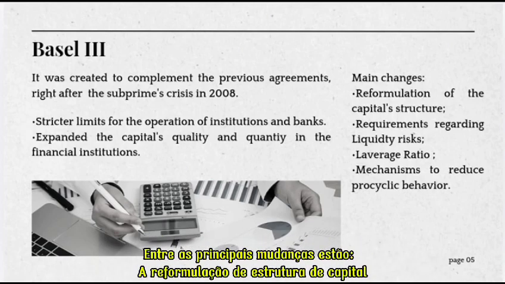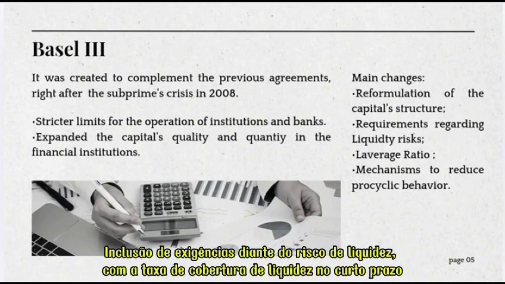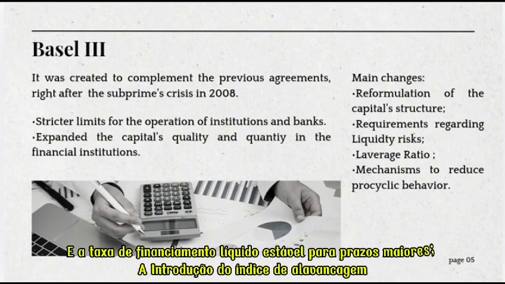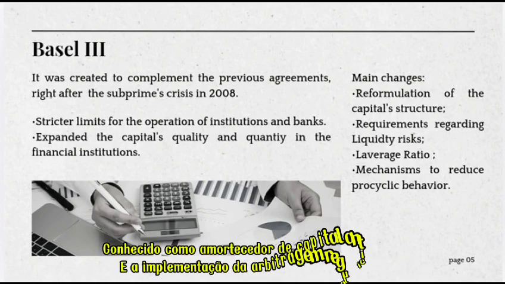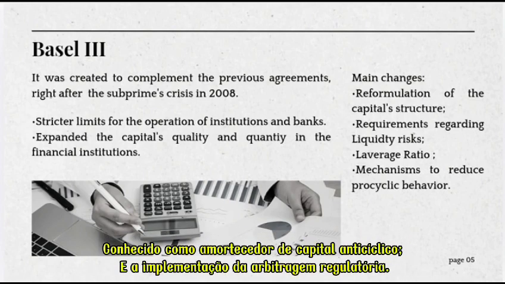Among the main changes are the reformulation of the capital structure, inclusion of requirements regarding liquidity risk with the liquidity coverage ratio in the short term and the net stable funding ratio in the long term, the introduction of the leverage ratio, and the introduction of mechanisms reducing pro-cyclical behavior in the banking systems, known as the countercyclical capital buffer, as well as regulatory arbitrage.